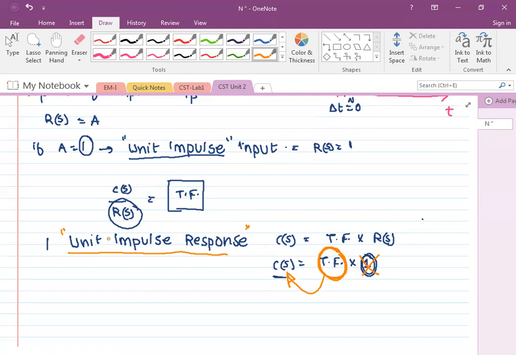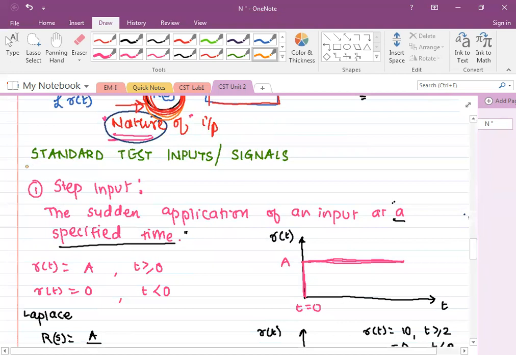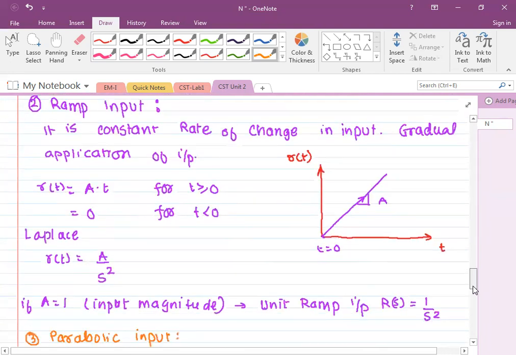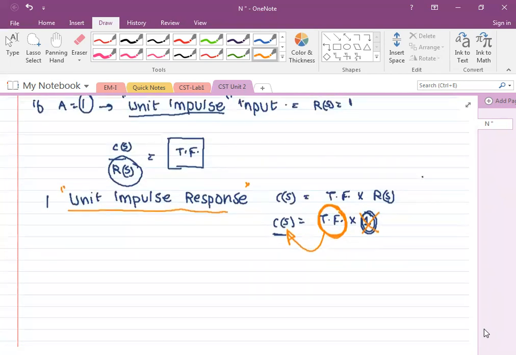Okay, clear. So there are 4 inputs we have, which are most commonly used inputs for analysis, time domain analysis. I would say step function or step input, ramp input, parabolic input, and impulse. Here, then let us start. Let me summarize here.